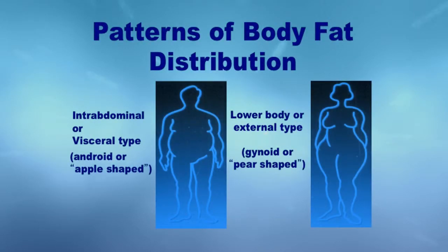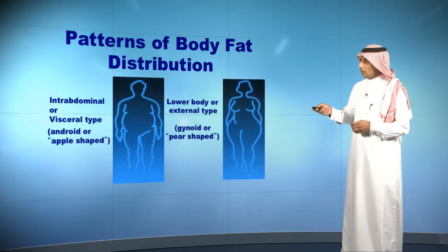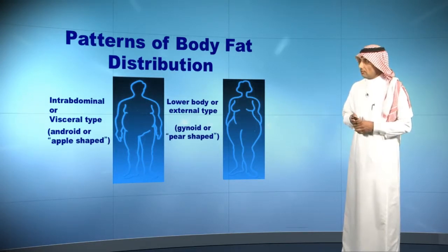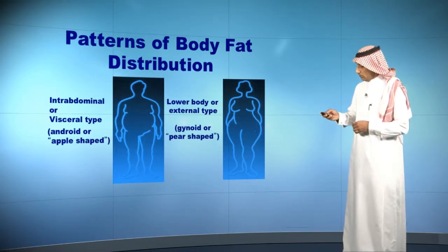So basically, we need to know that there is a pattern of body fat distribution between men and women. Usually in men you see the intra-abdominal visceral type, or what we call android, or apple-shaped. And in women you see the lower body or external type, or pear-shaped.